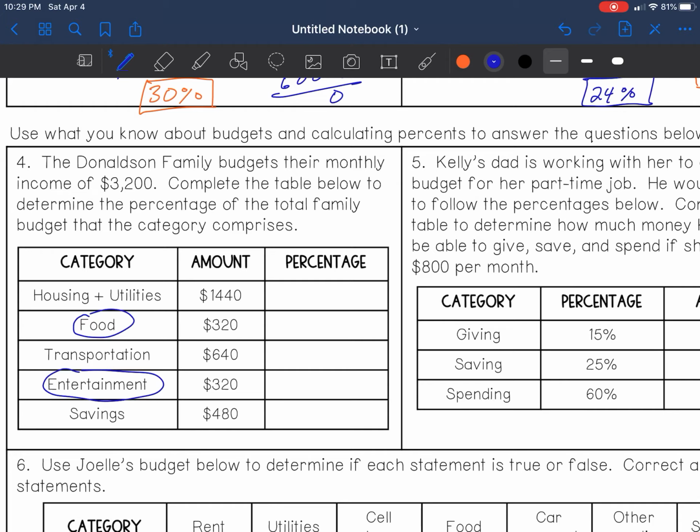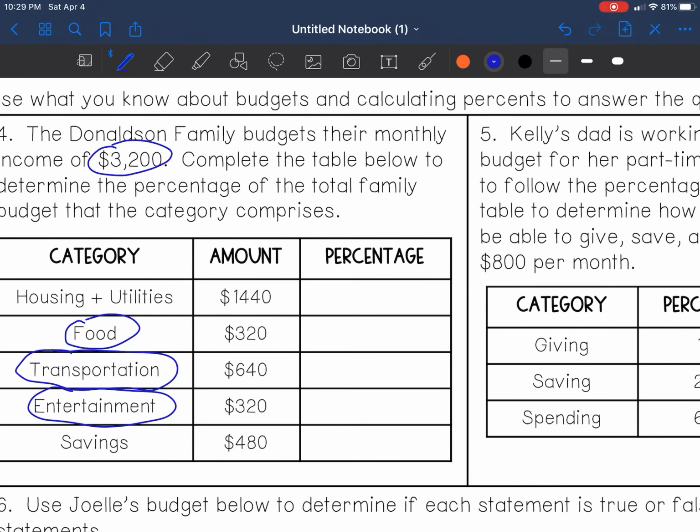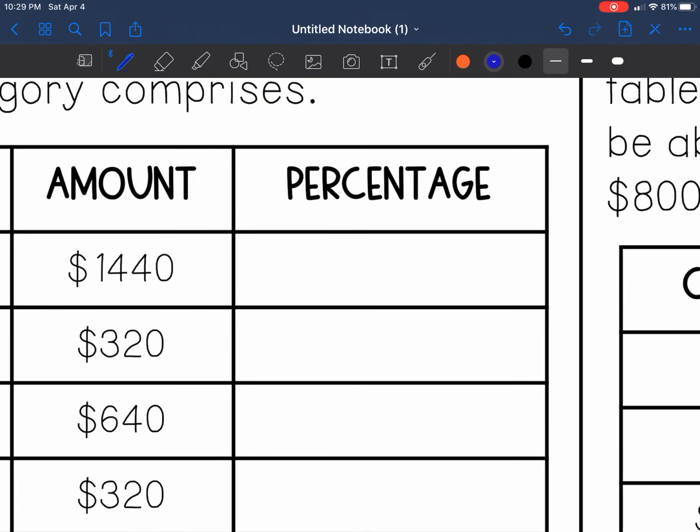And if you really think about it, when we add 320 and 640, that's double. So we can just multiply whatever we get for 320 twice to get our percentage for transportation. So let's figure these out. Let's do our housing and utilities first. We know the total is $3,200. That number is going to go on the outside. That's going to be our whole, 3,200. Our part is